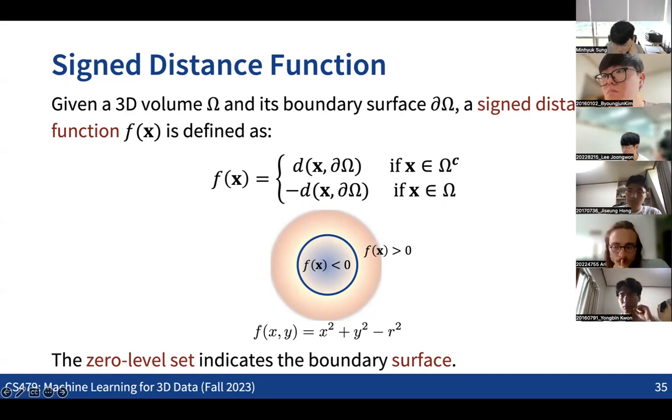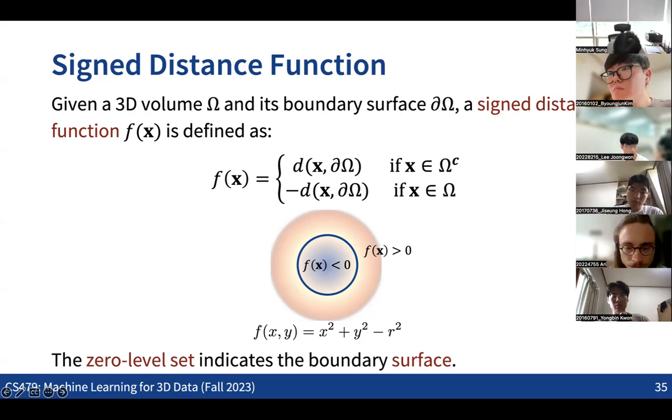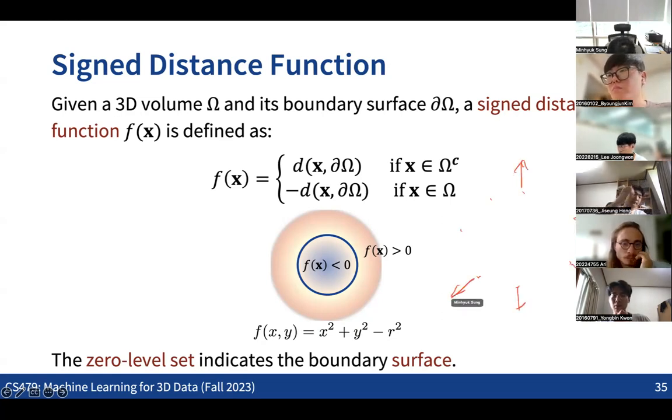Any idea? Let's think about the case that we have a set of points like this, and let's assume that now we have the surface normal information like this. For any query point, how are we going to compute the signed distance from this query point given the set of oriented points?